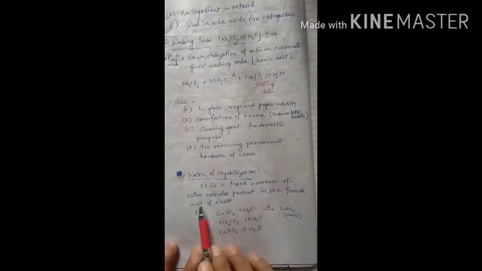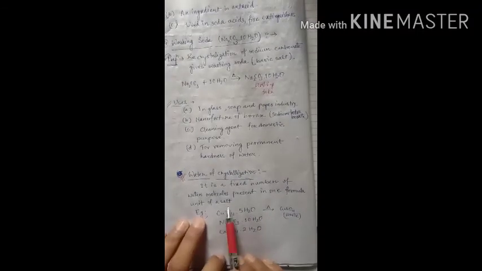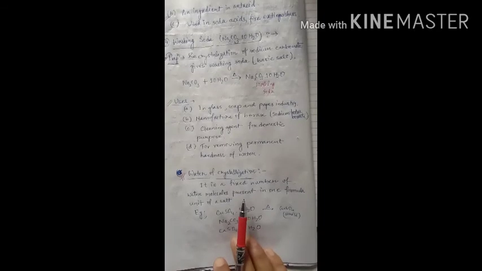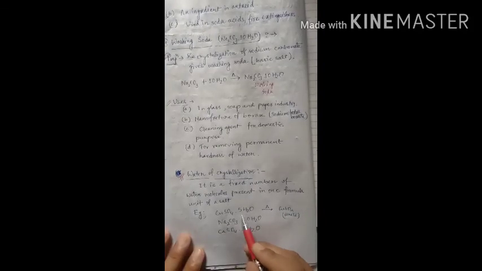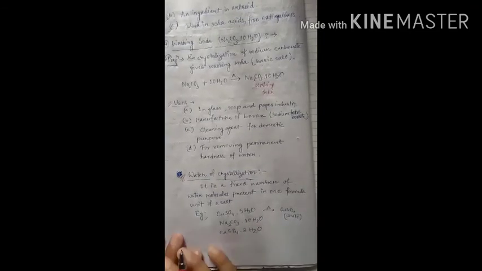Water crystallization means that some number of water molecules are added to some definite compound in crystallized form. That means it is a fixed number of water molecules present in one formula unit of the salt. Any salt can contain water molecules in the solid form, in the crystallized form, and together they give the desired compound. Normally copper sulfate has 5 moles of water molecules. That means 5 water molecules are crystallized with copper sulfate.